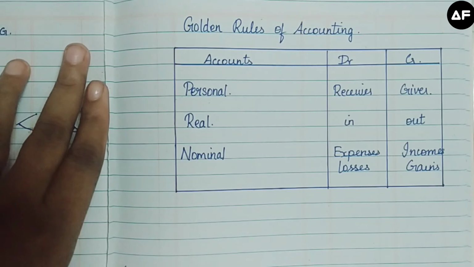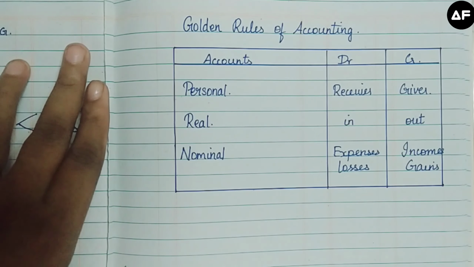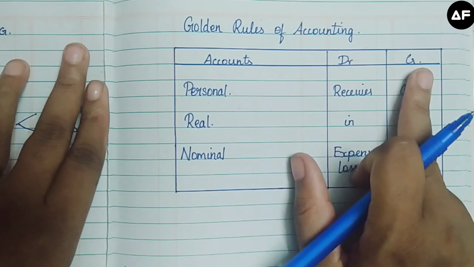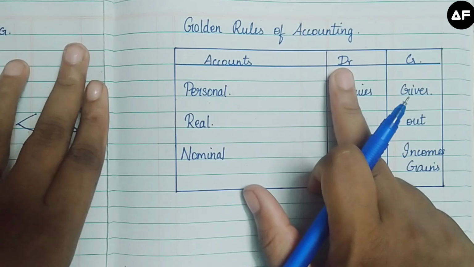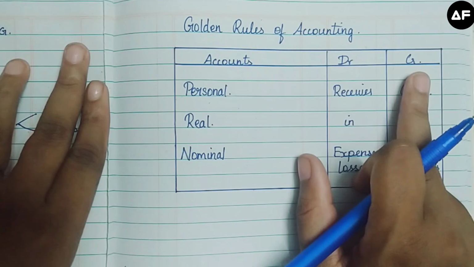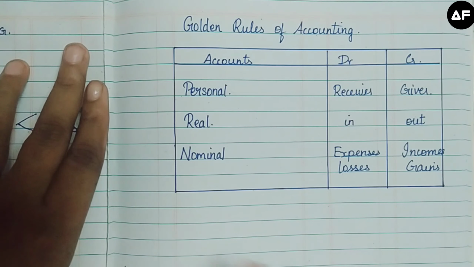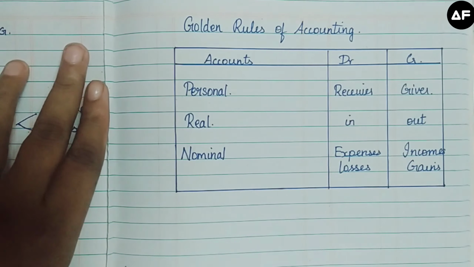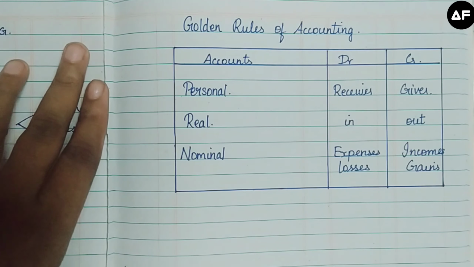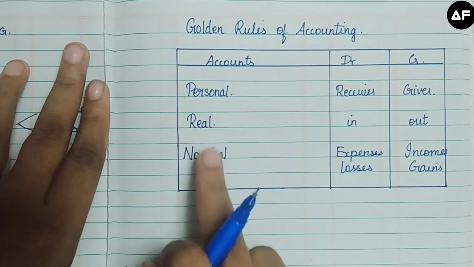So after finishing the process, during the journal entries, that is, during analyzing the transaction, you have to disintegrate them into debit and credit concept. DR denotes debit, CR denotes credit. How you are going to disintegrate these concepts is in terms of three accounts. All the activities which are performed will be sorted out within these three accounts only.